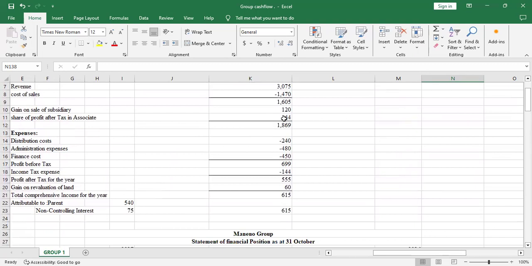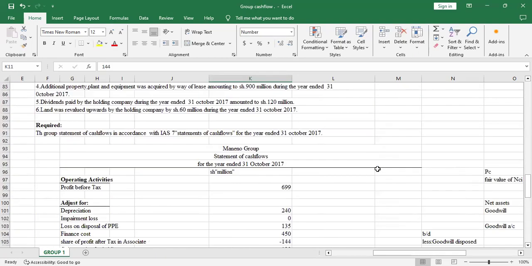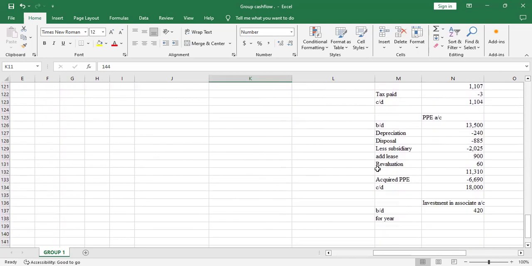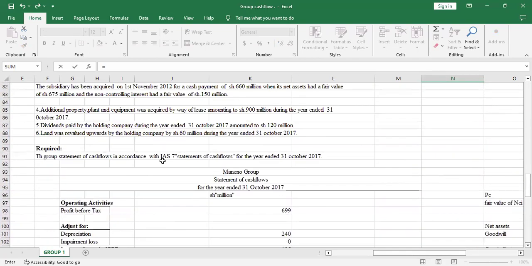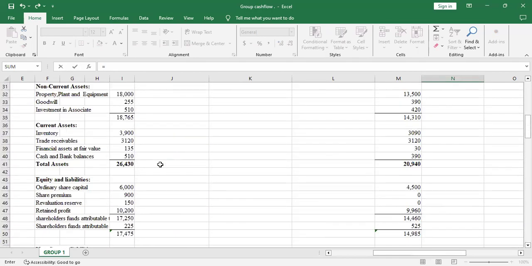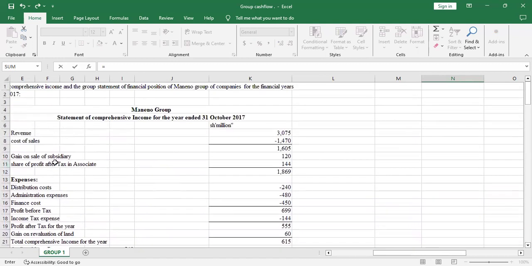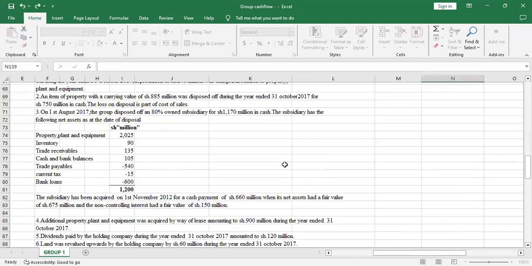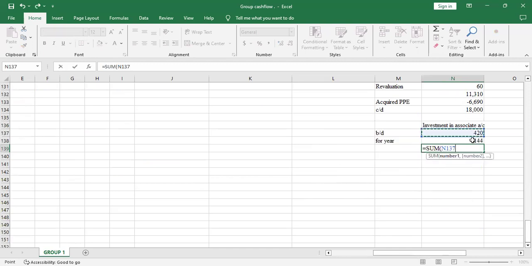So this share we'll add back to the balance brought down, for the year. Sorry, I didn't put the equal sign so that I can select the value. So this will be equal to the 144, the share of associate profit after tax, so we'll pick the 144. Then I'll sum these two.